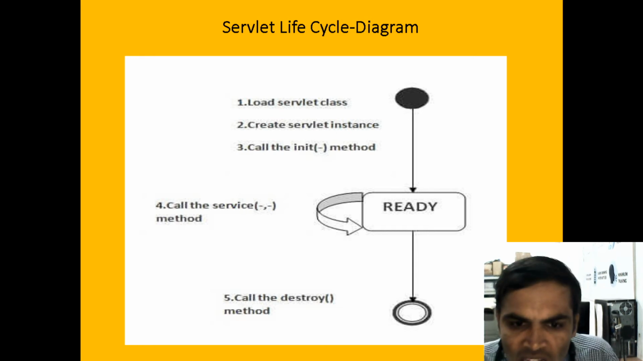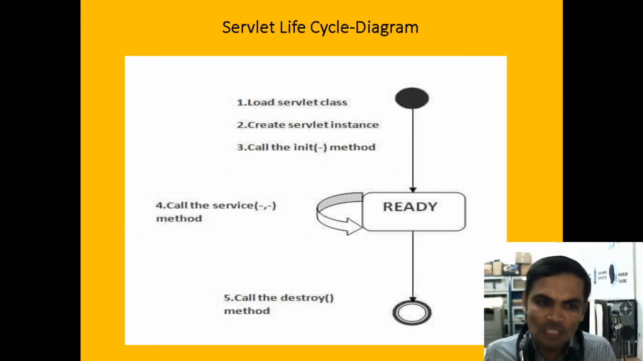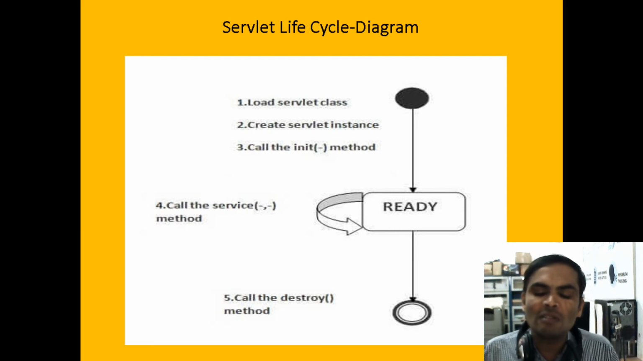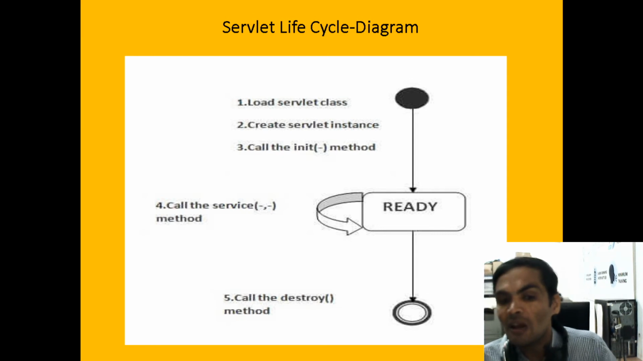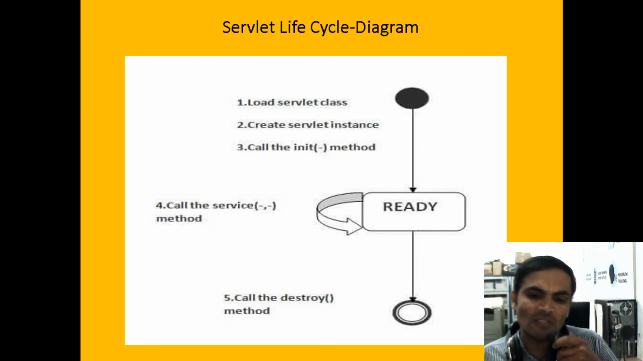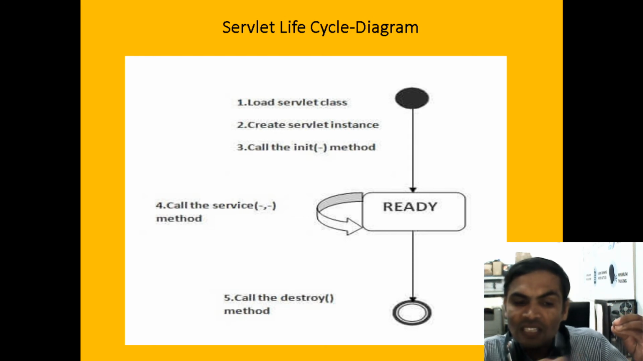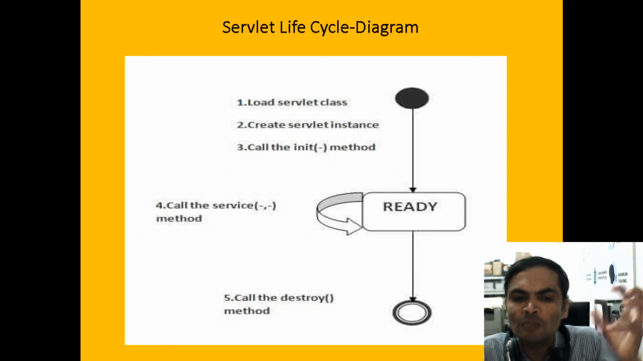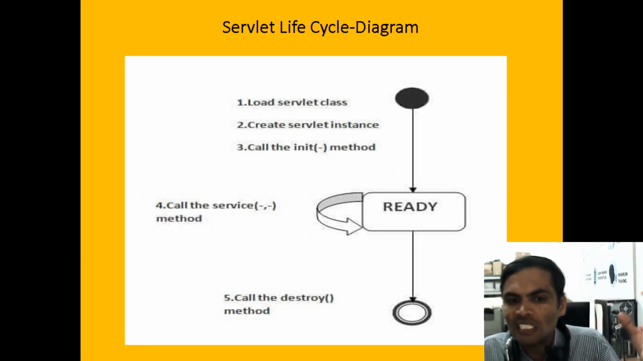Coming to the second, under the ready stage, the service method will be there. Under the service method, we have two parameters: servlet request and servlet response. When you send a request to the server, the server receives it with the help of two objects, one request object and another response object.